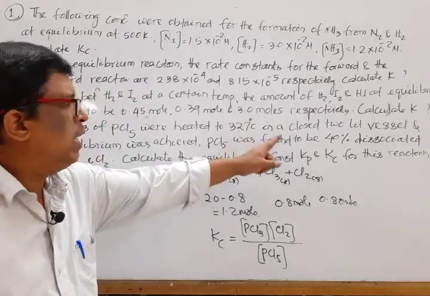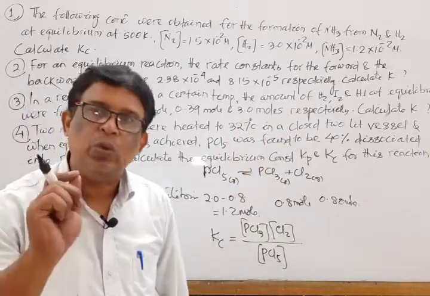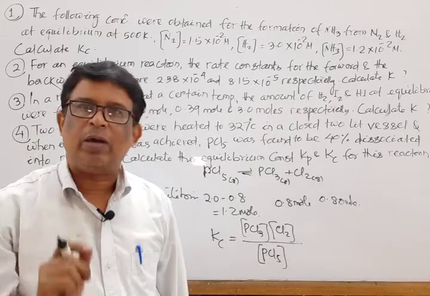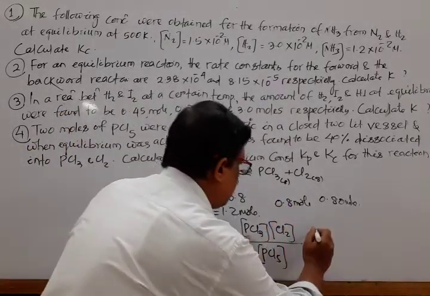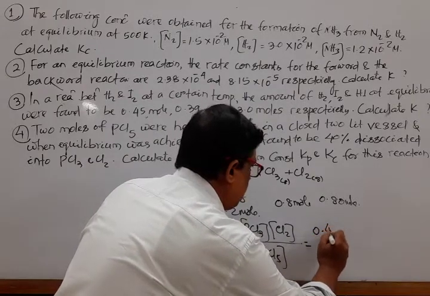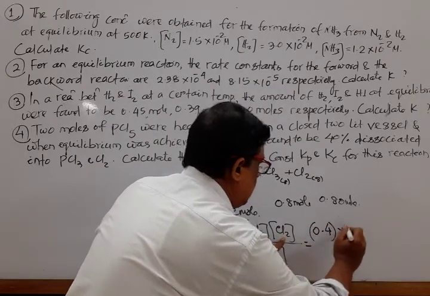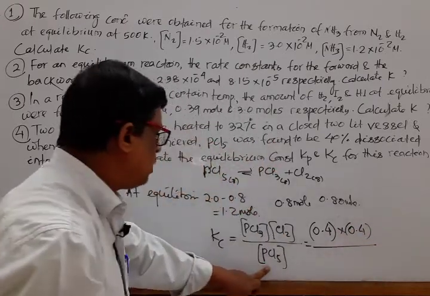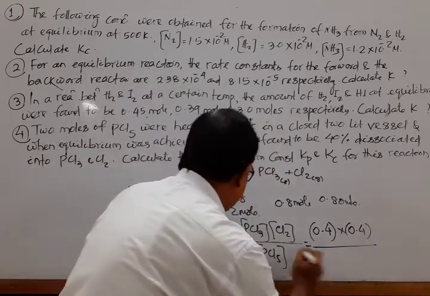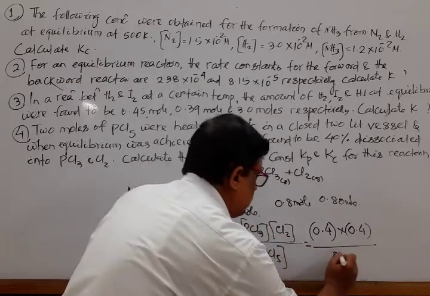Given that the container capacity is 2 liter, so per liter we have to calculate the concentration. So per liter PCl3 is equal to 0.4 into Cl2 is 0.4 divided by, again what is the concentration of PCl5? That is 1.2 by 2, that is 0.6.